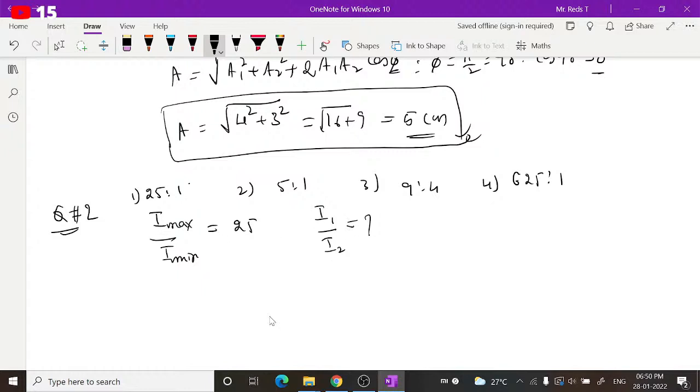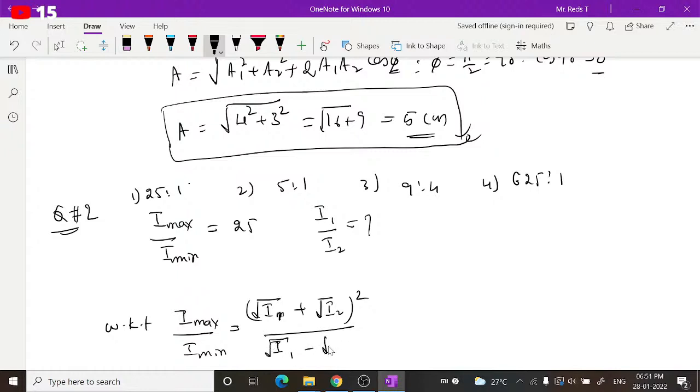We know that I maximum by I minimum is equal to square root of I1 plus square root of I2 whole square, divided by square root of I1 minus square root of I2 whole square. The ratio of these two is equal to 25, that is 25 by 1.